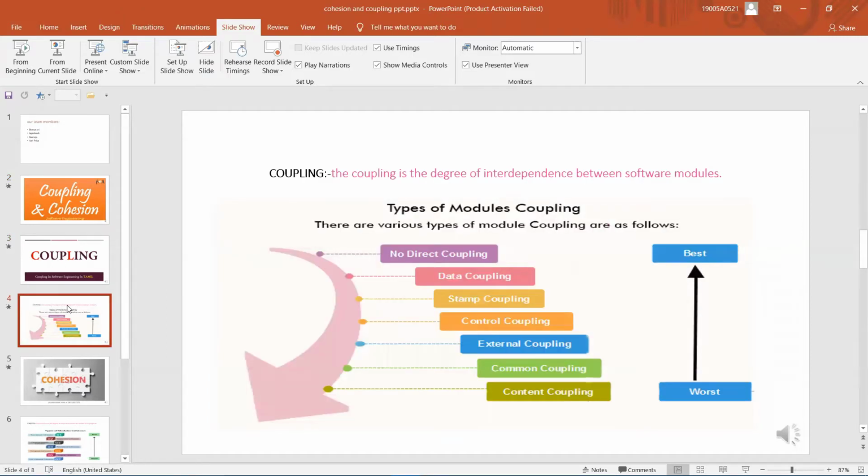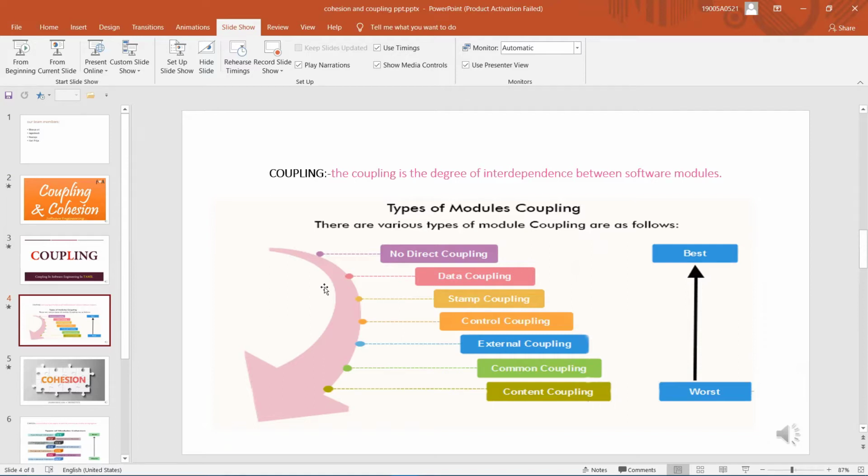The first one is no direct coupling, which means there is no direct coupling between modules. In this case, modules are subordinate to different modules, therefore no direct coupling. The second one is data coupling. When data of one module is passed to another module, this is called data coupling. The next one is stamp coupling.